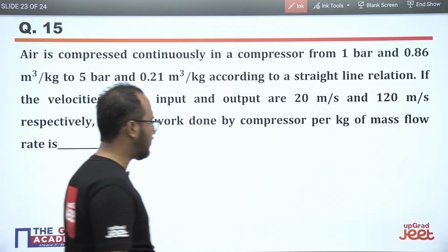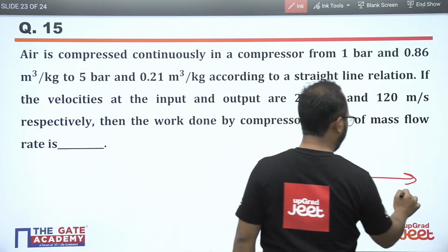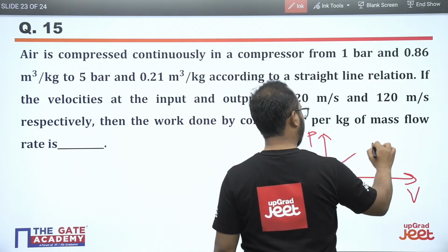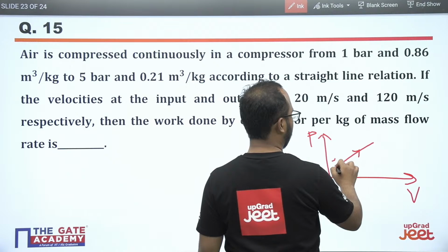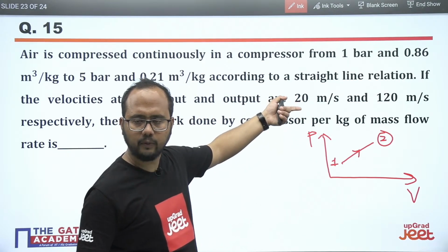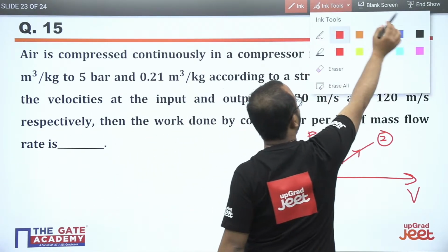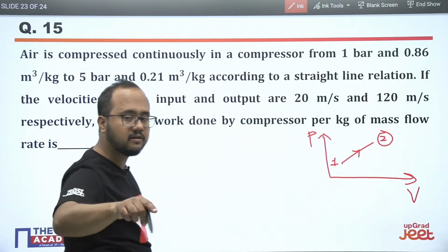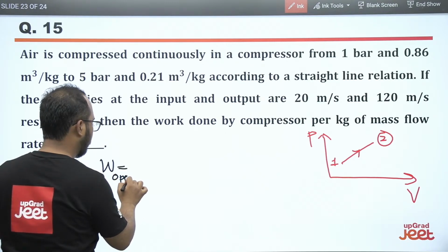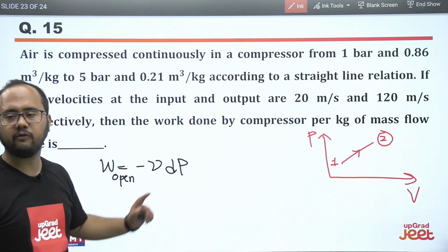Let's suppose this is the pressure axis, this is the volume axis. Directly they have mentioned the straight line relation. As we all know, it is an open system. For an open system, what is the formula of work done? Most of the students will say minus VdP. Yes, absolutely, you are correct. Minus VdP is correct, but it is not a complete formula.